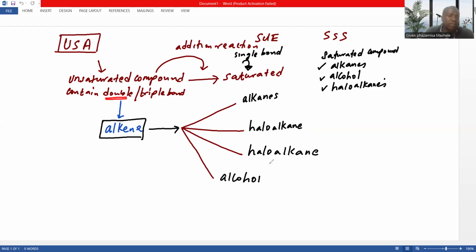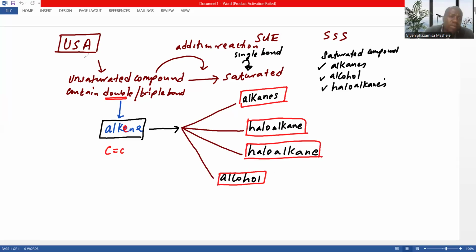Ladies and gentlemen, if you have a reaction where the reactant had the double bond in between, but suddenly in the product there is no double bond, it's just single bonds, maybe it's an alkane or haloalkanes or an alcohol, you must know that you moved from unsaturated to saturated.